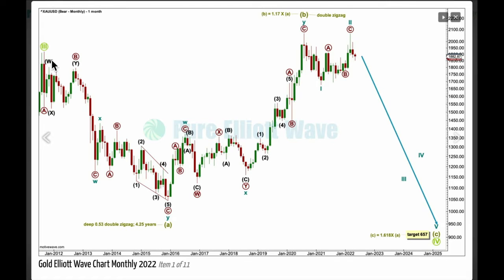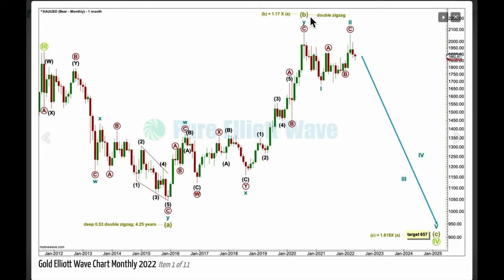At the monthly chart level, here was the prior all-time high for gold and a huge bear market that lasted 4.25 years. This wave count sees this as wave A within a huge grand super cycle degree fourth wave expanded flat. Expanded flats are really common structures. They are labelled A, B, C, and they subdivide 3, 3, 5.